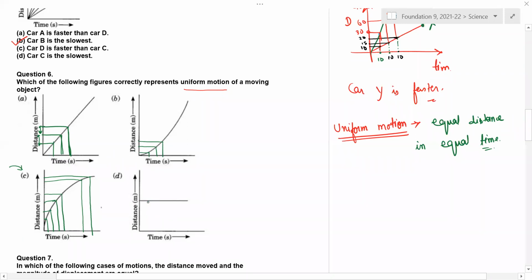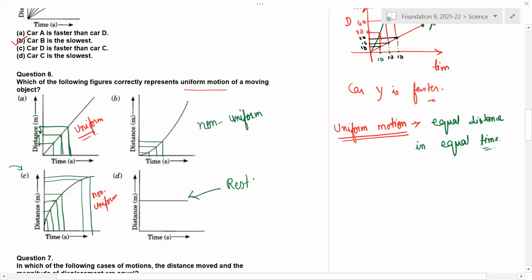Here what happens? Time is passing, but the distance is not changing. It is at rest. So this situation is rest. In the previous one, there was no distance, there was speed. So speed was fixed, meaning speed was uniform. Here distance is not changing. Here also non-uniform. Here it is uniform.